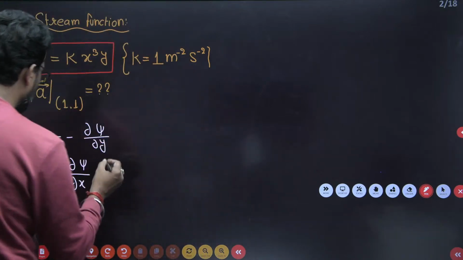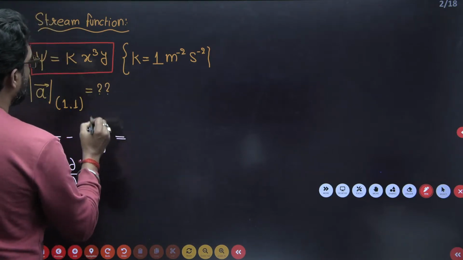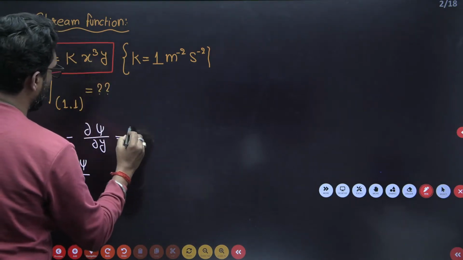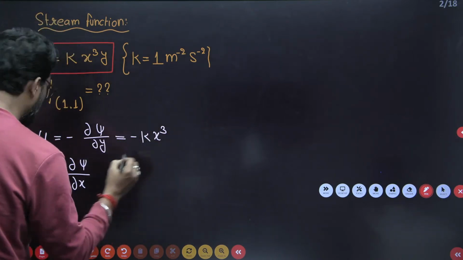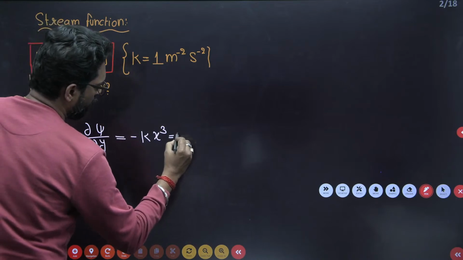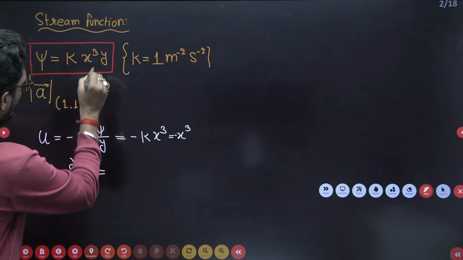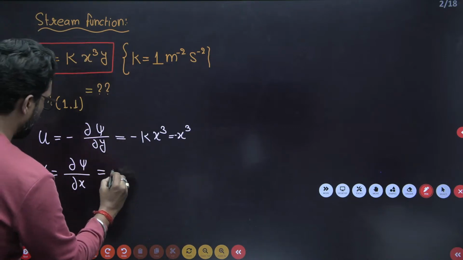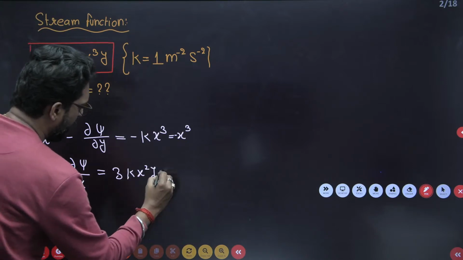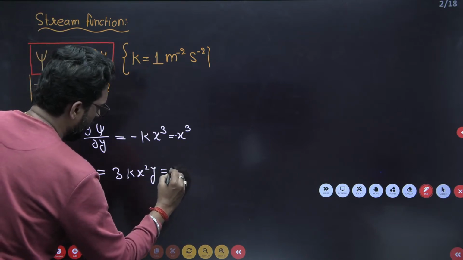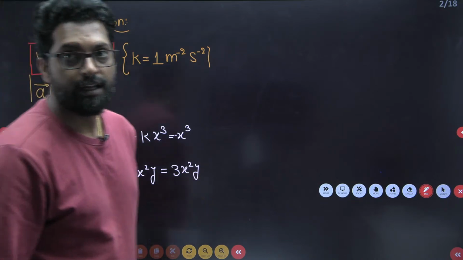Okay. Now what is this one? If you take this value k with respect to y, so this is minus k x cube. And what is the k value? 1. So this is x cube minus, and this is y. If you differentiate with respect to x, this is your 3 k x square y. Put k is equal to 1, so this is your 3 x square y. Clear? 3 x square y.